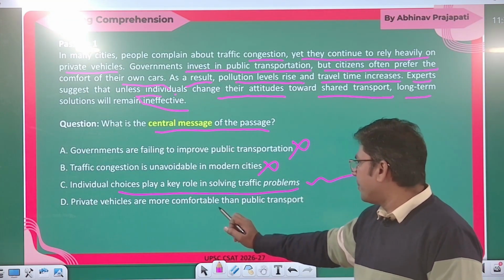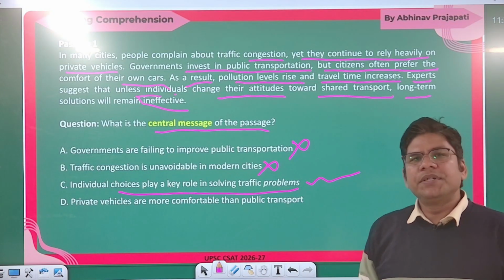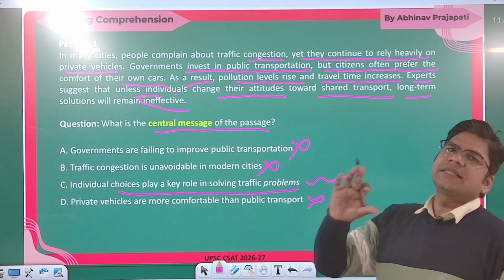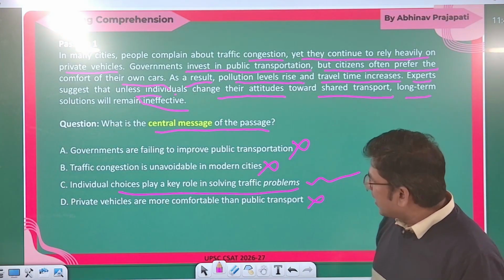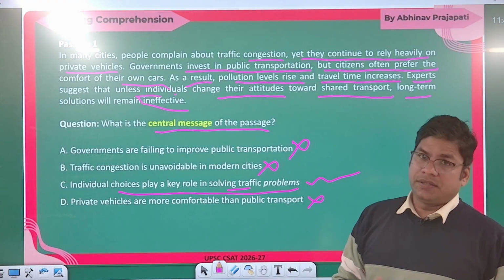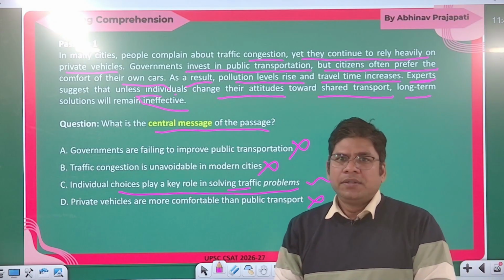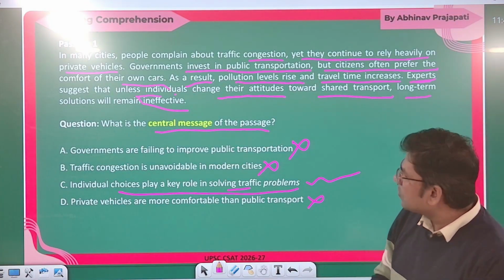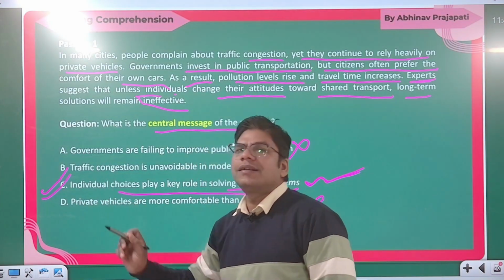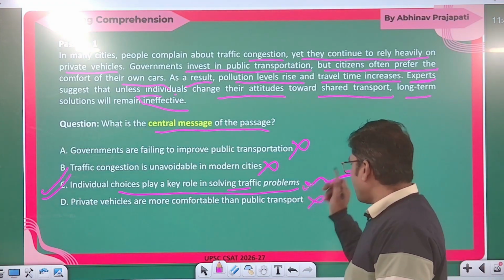Private vehicles are more comfortable than public transport: nowhere in the passage has a comparison been done, so this cannot be the core idea. So what is the core idea? Individual choices in solving the traffic issue are significant, because the experts suggest that unless individuals change their attitude, their mind, their choices, the traffic problem cannot be solved. So this is aligned with the passage and is the central message that the author is trying to convey to the reader. Your correct option is answer C.